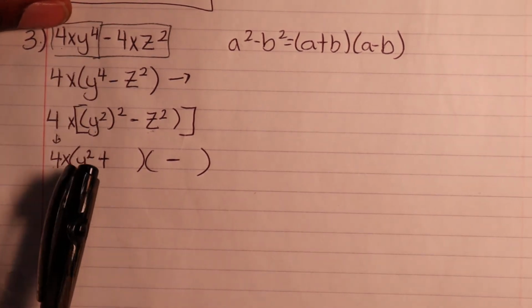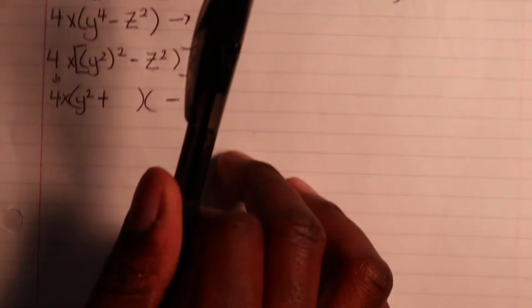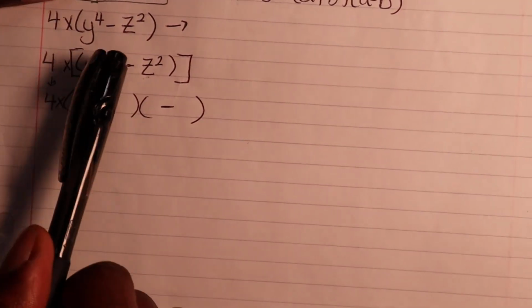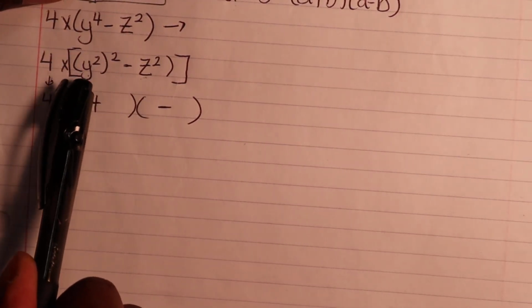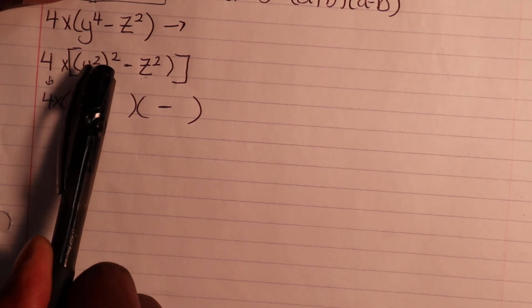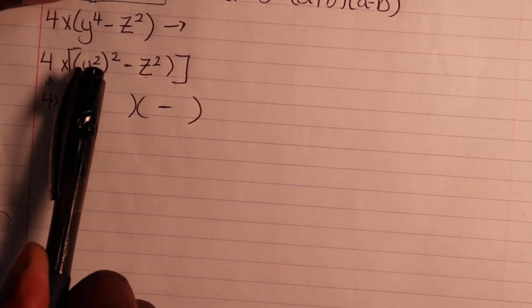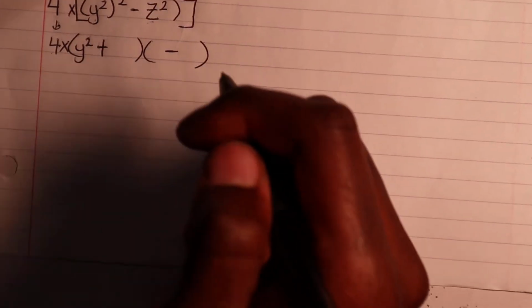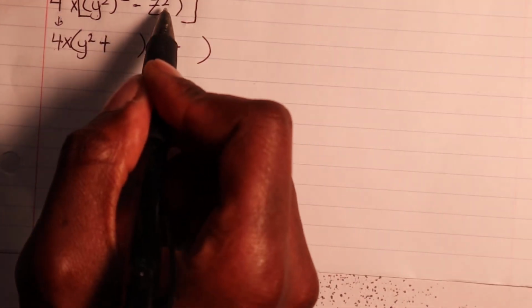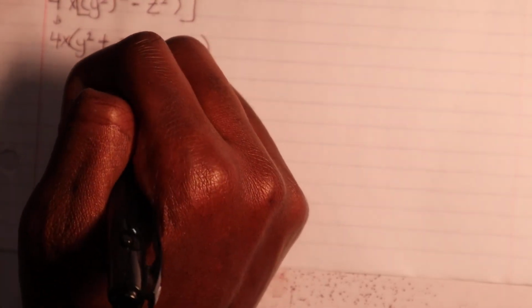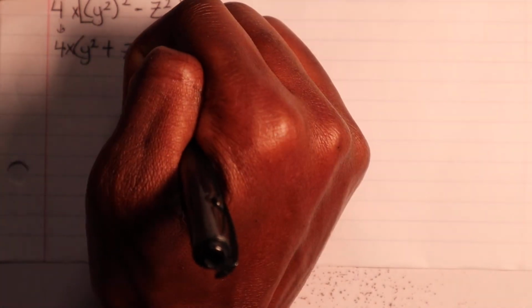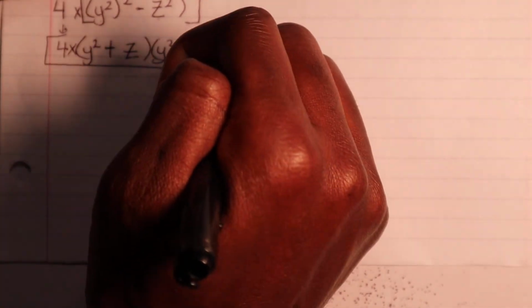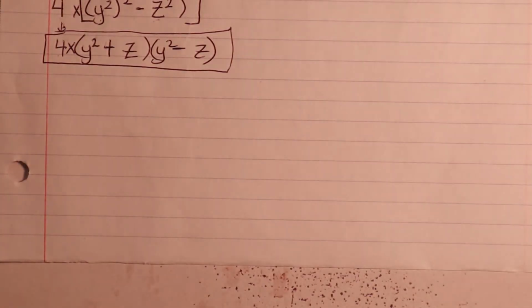Okay, so remember, if you do y squared times y squared, you get y fourth. Okay, so don't forget that. And look at, there's this 2 right here. This is saying y squared raised to the power 2, so 2 times 2, that will give you that y fourth. Okay, so don't forget that. That's what I said, this one's a little tricky. But the z squared right here, you could put a z right here and a z right here, correct? And then you put another y squared, and this right here is your final answer.